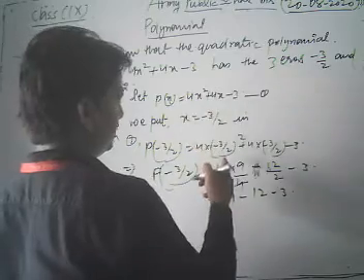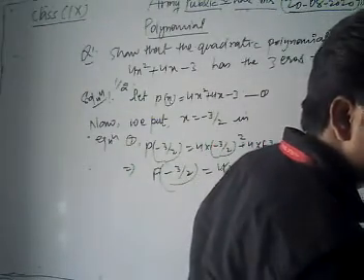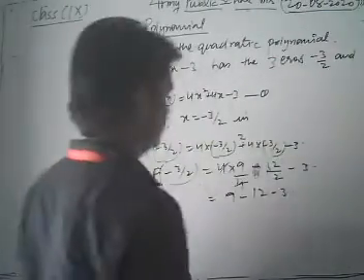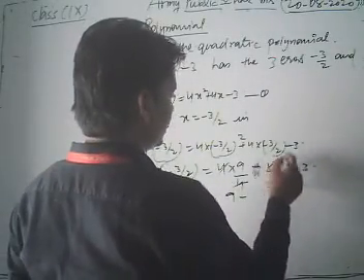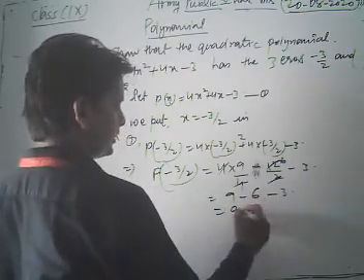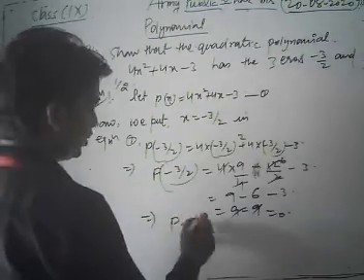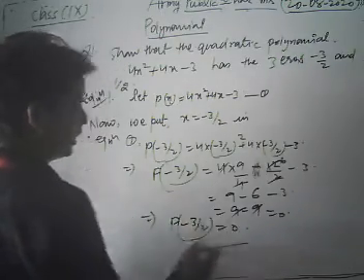The 0 is minus 3 by 2. Here 2 sixes are 12, yes, 6. So we have 9 minus 6 minus 3, that is 9 minus 9, so we get 0. So in this way we have p of minus 3 by 2 becomes 0.